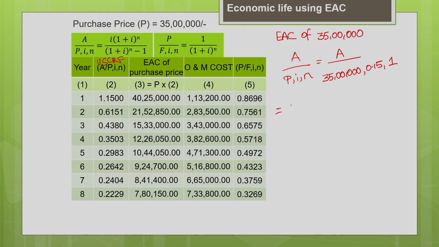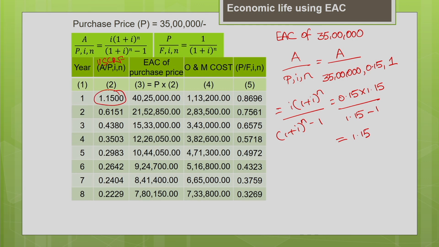The factor is i into (1 plus i) to the power n, divided by (1 plus i) to the power n minus 1. So, 0.15 multiplied by 1.15, with n equal to 1, divided by 1.15 minus 1. This gives you the answer as 1.15. This is my capital recovery factor for year 1.